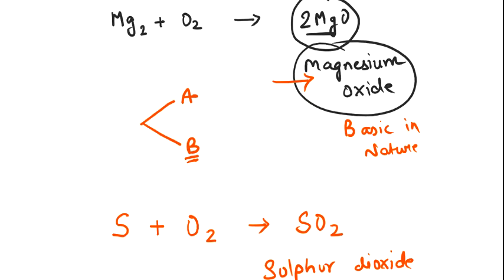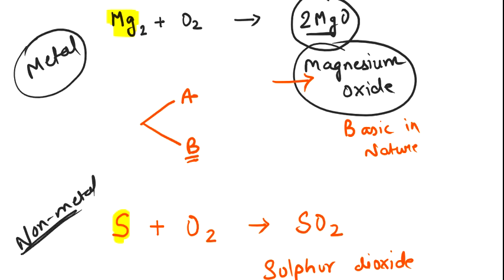So now we will observe things. Magnesium is a metal, and sulfur is a non-metal. Now what did we do? We combined metal with oxygen and we combined non-metal with oxygen. But what do we get as the result? We get oxide as the result.